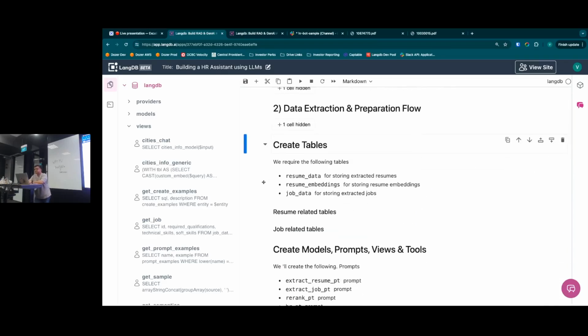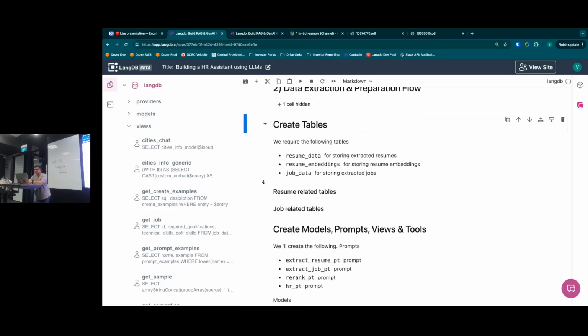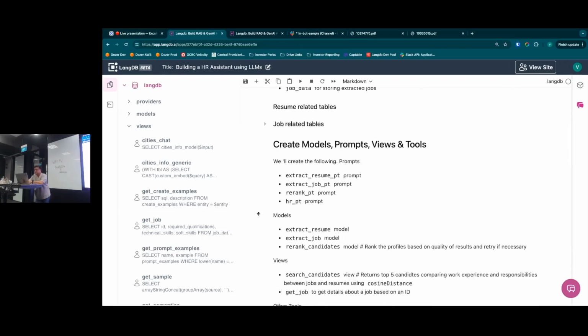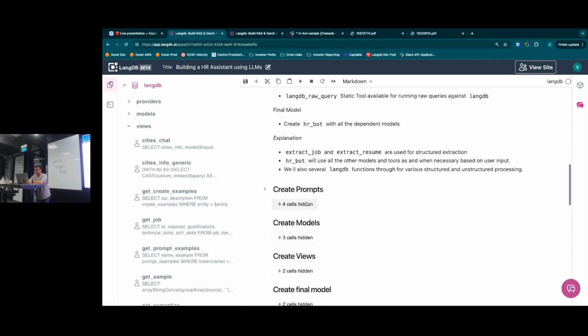In this example, we are going through a few tables. We have resume data, resume embeddings, we have job data. Just like we talked about before, we have prompts for extracting resume, extracting job, we have a prompt to re-rank, and we have a prompt for the final HR model as well, right? And let's actually look at some examples here.